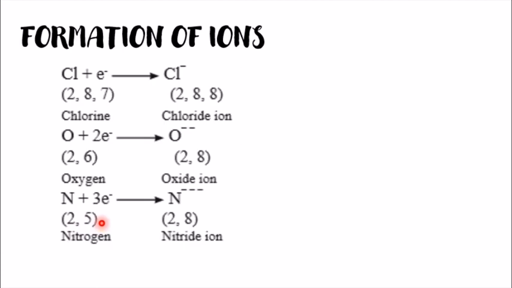For the shell to complete and the nitrogen to become stable, it needs 3 more electrons. So it gains 3 electrons and becomes an anion and it becomes stable, that is 2, 8. So here we learned that non-metals gain the electrons.